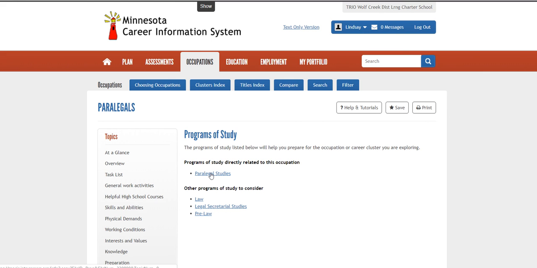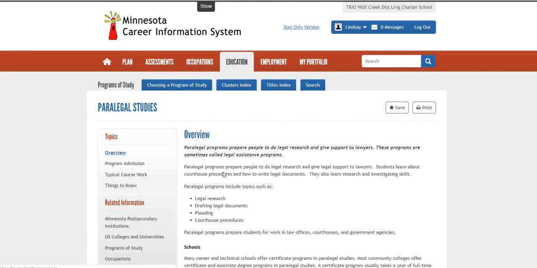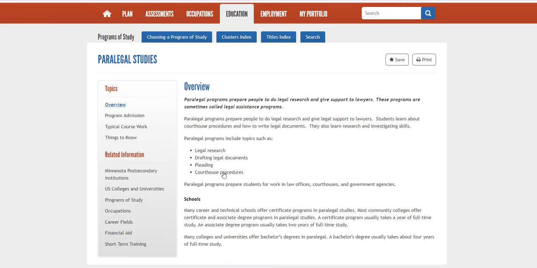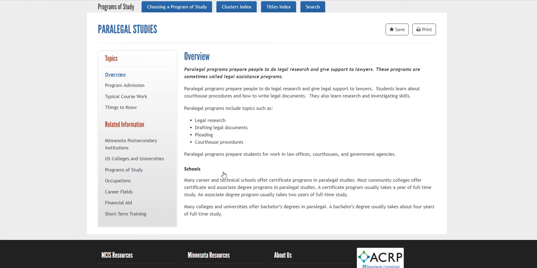So click on the program you want to explore further. We're going to look at paralegal studies because I want to find colleges that offer a paralegal program. It'll give you an overview of what that program entails. And then on the left-hand side, under related information, you can either look for Minnesota post-secondary institutions, or if you want to look into other states, you can look at U.S. colleges and universities.